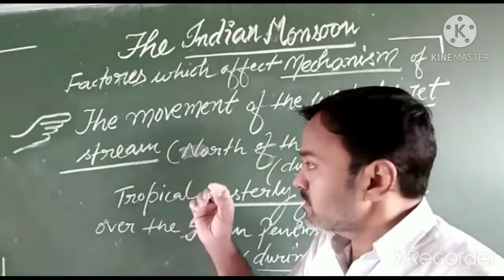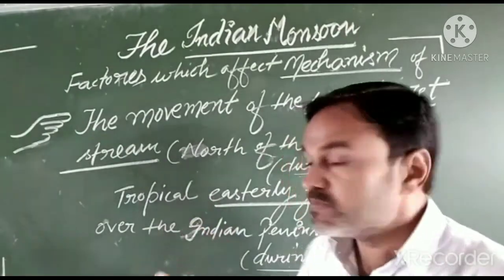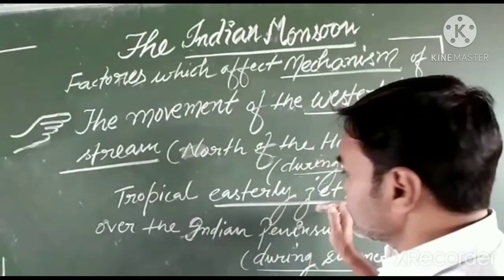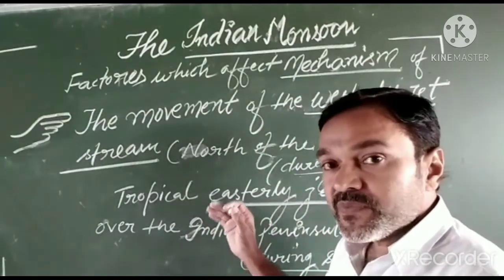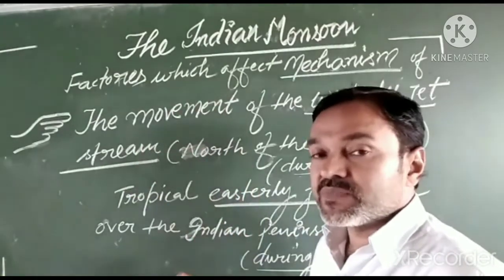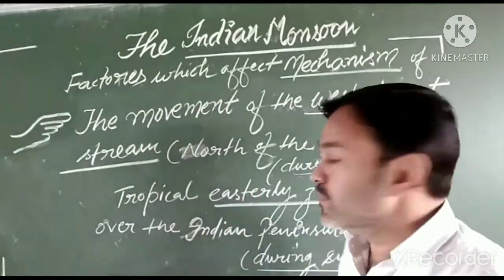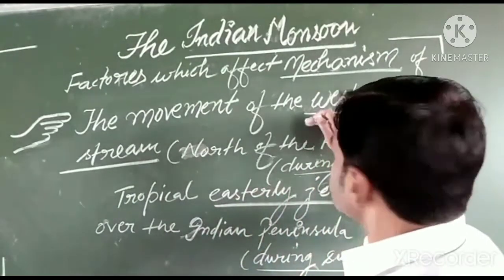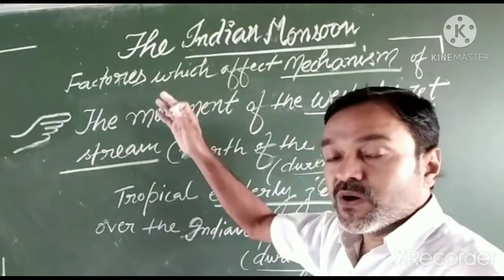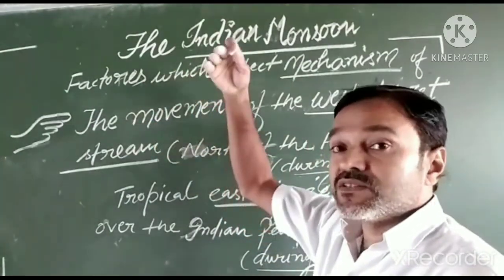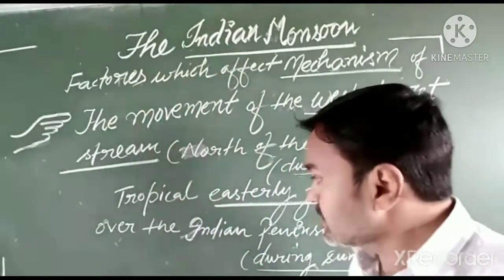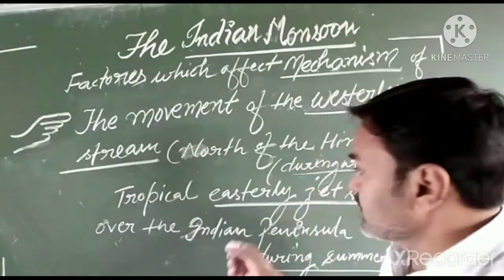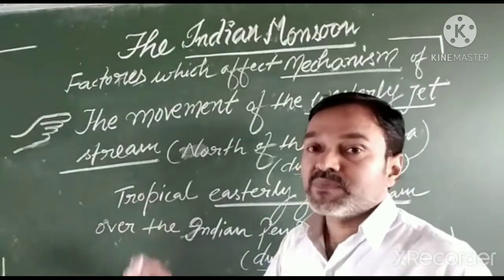Dear students, jet streams are classified into two groups. The first is the westerly jet stream and the other is the easterly jet stream, which blow above the Himalaya and the southern part of the Himalaya according to seasonal reversal. During the winter season, what happens? During the winter seasons, westerly jet streams blow above the Himalaya, towards the northern part of the Himalaya. But during the summer seasons, what happens? The easterly jet stream takes place, which blows from the southern part of the Himalaya.